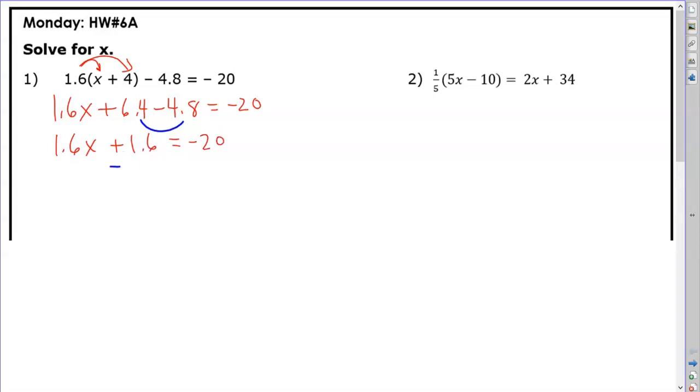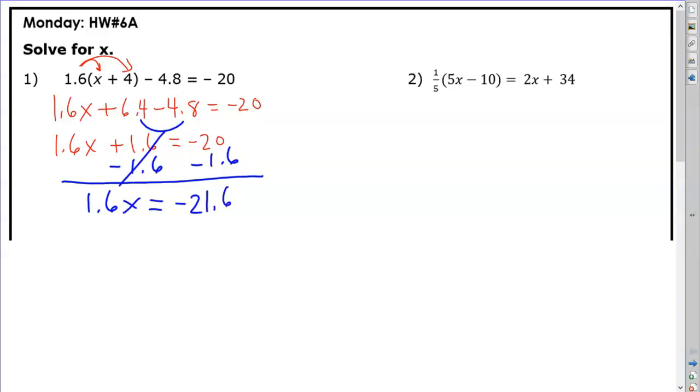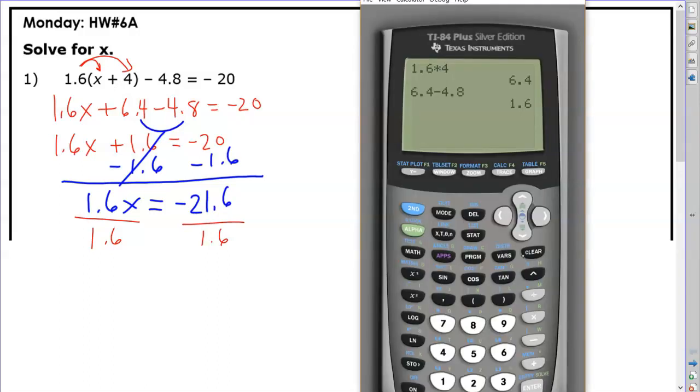So now I'm going to use the opposite operation. 1.6x. These are additive inverses, so they cancel out. Equals negative 21.6. And now I'm going to use another inverse operation. And I'll use my calculator to do this math. So the first number is the top of the division problem here.